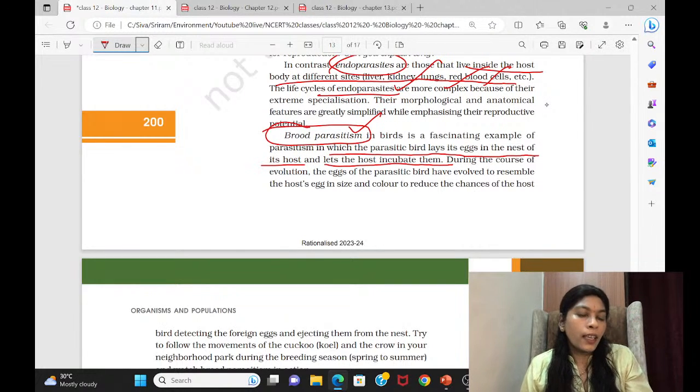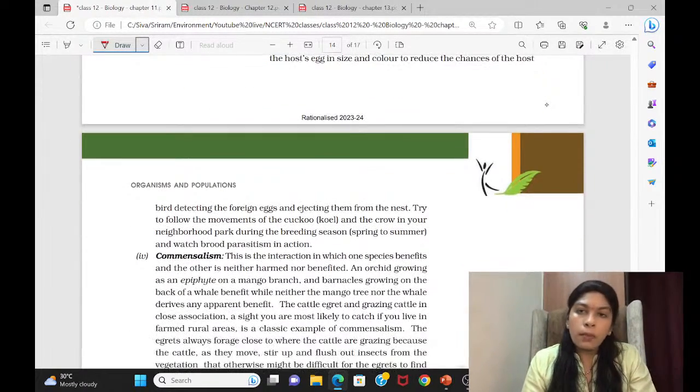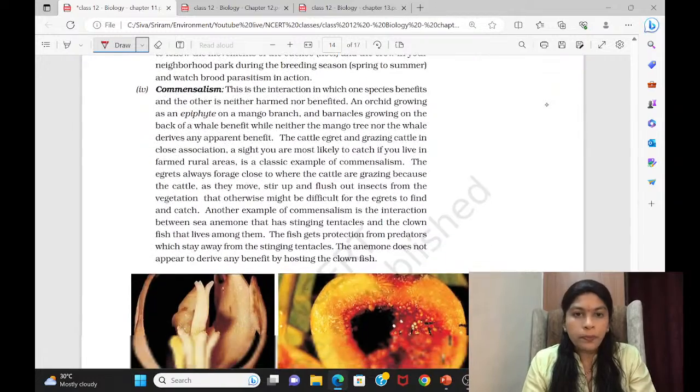So it will go and lay the eggs in the crow's nest, and then the crow will hatch the cuckoo's egg. And the interesting fact is that the cuckoo will sometimes push down the crow's eggs also. So this is a kind of brood parasitism which is followed in birds. So anytime they may ask this as a question also.